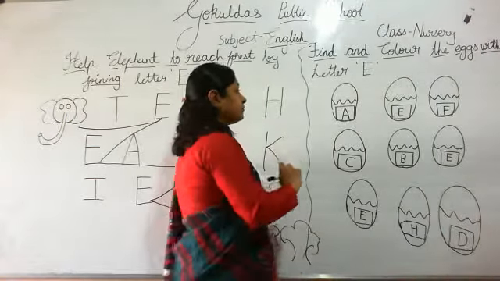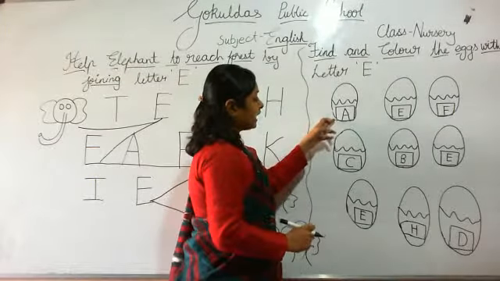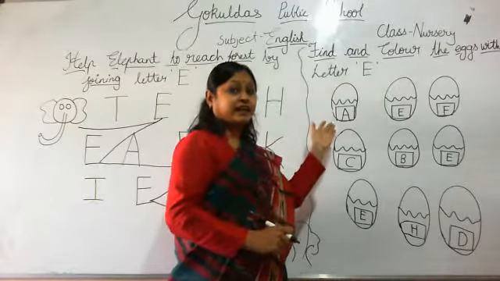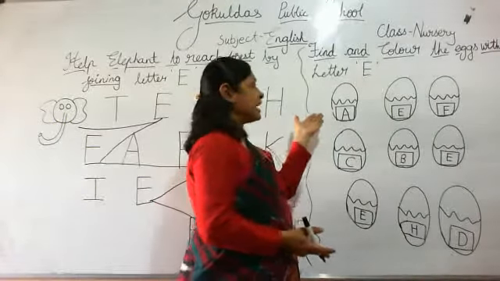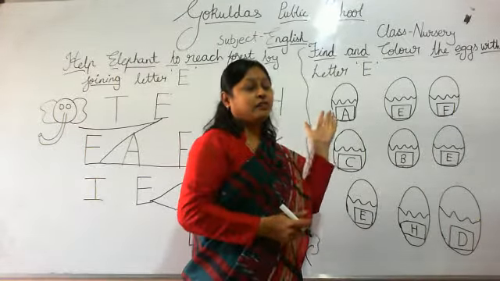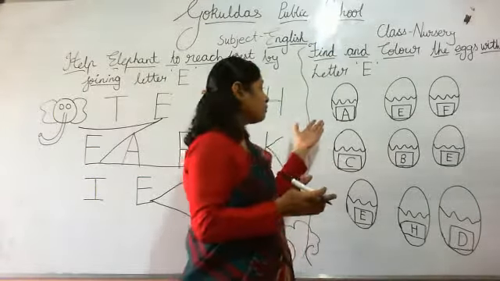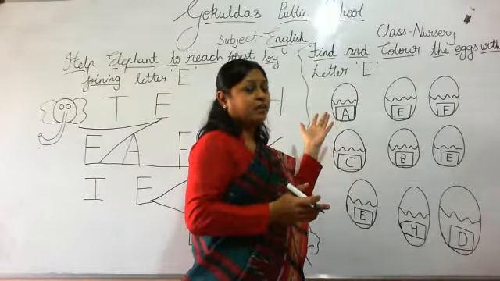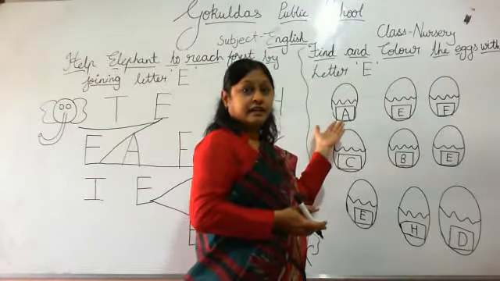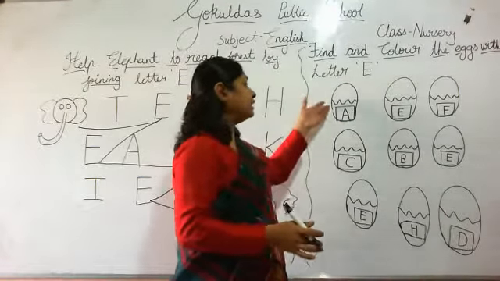Okay? Now look at the first egg. Which letter is this? Slanting line, sleeping line. Oh, this is letter E. A. Which letter is this? This is letter A. A for apple. A for aeroplane. A for arrow. A for ant. So this is not letter E. So what we will do? We will color the letter A in the egg? No, we will not color the letter A in the egg.